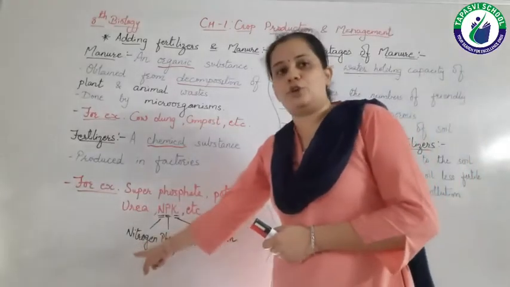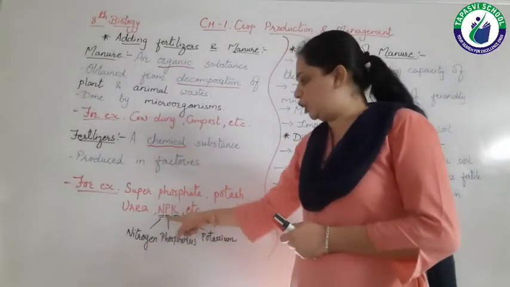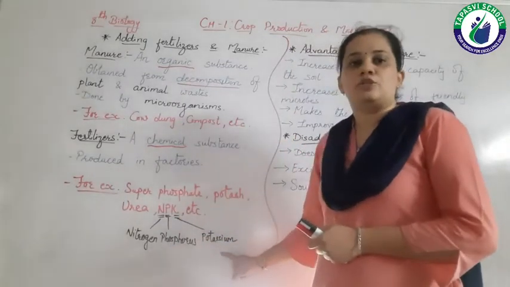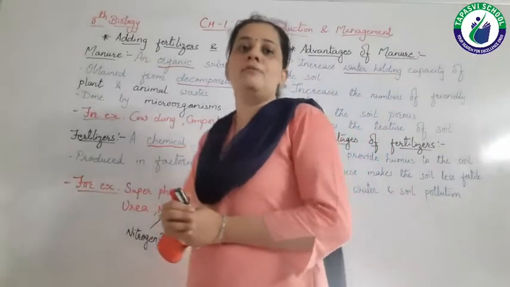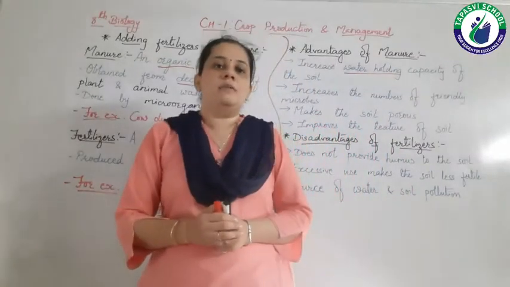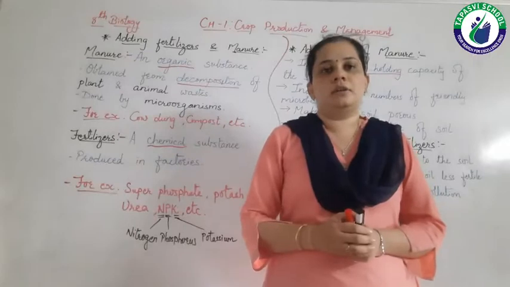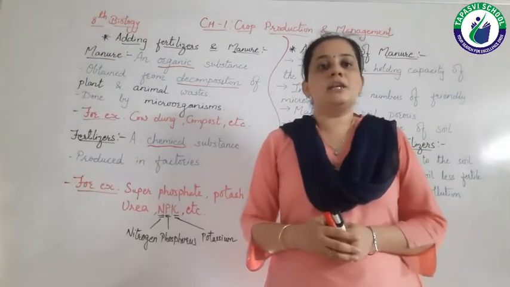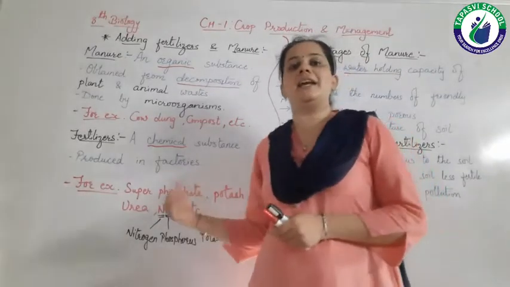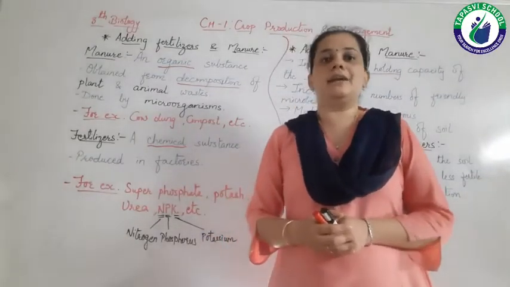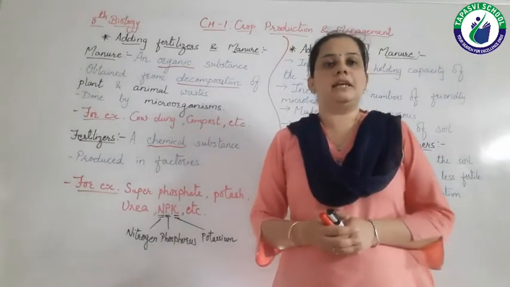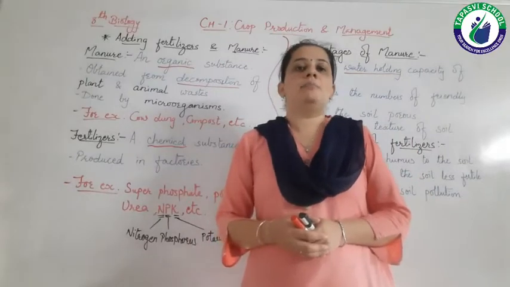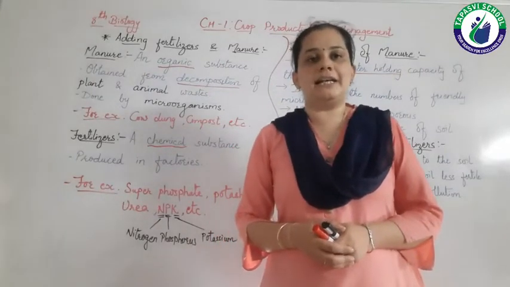So N for nitrogen, then P for phosphorus and K for potassium. So whenever I want to grow the crop which wants nitrogen, phosphorus and potassium as nutrients, I can add the fertilizer named NPK, right? So this is about the manure and fertilizer.